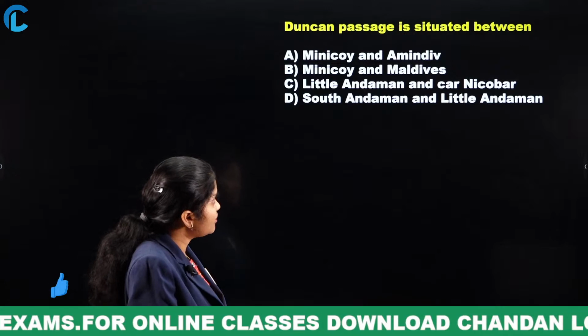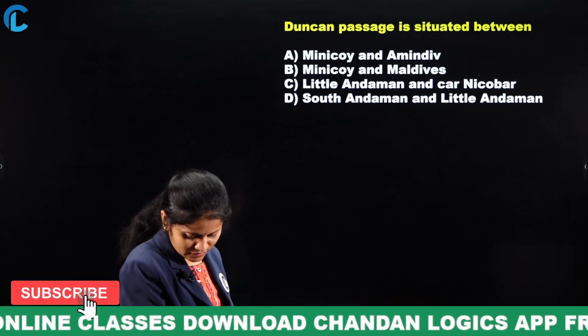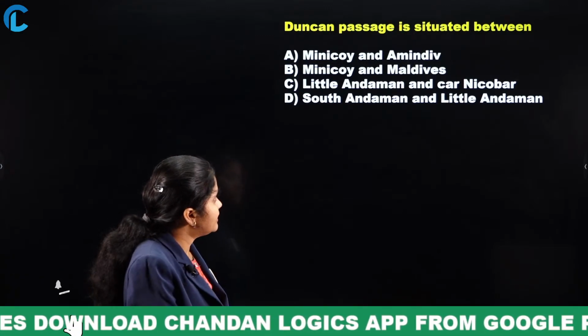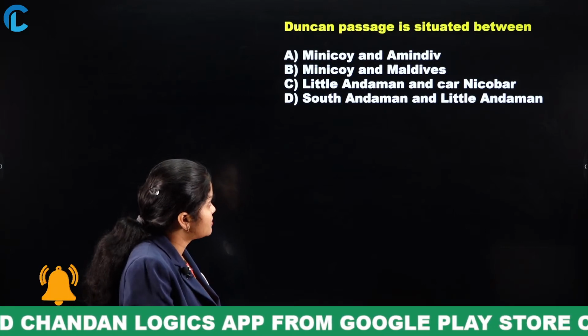Which is the Duncan Passage? Option D may be, okay. Option B, that is Minicoy and Maldives.